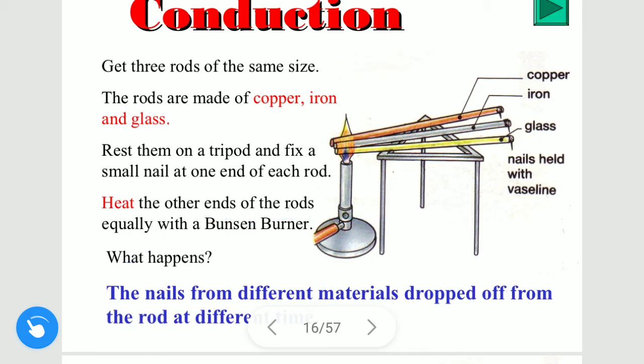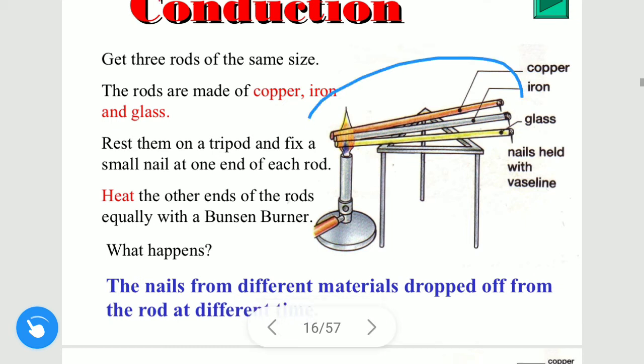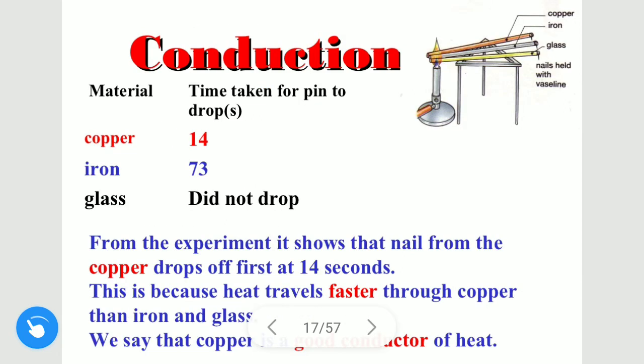Why? Because of thermal conductivity, which we will discuss. The thermal conductivity of all three materials is different. The material which is a good conductor will allow heat to pass through it in very little time. So the nail will drop first from the rod which is a good conductor of heat. So this is the experiment result.